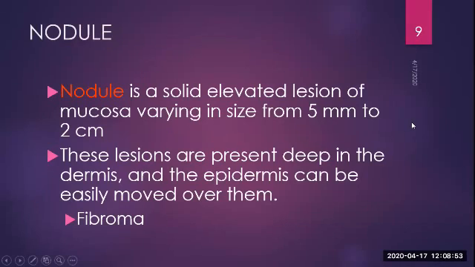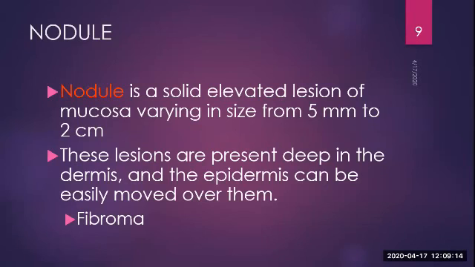Next is nodule. Nodule is a solid elevated lesion of mucosa varying in size from maybe 5 millimeters to 2 centimeters. These lesions are present deep inside the dermis, and the overlying epidermis can be easily moved over them. So apart from papule and plaque, nodule is also a solid lesion, but this resides deep inside the mucosa.